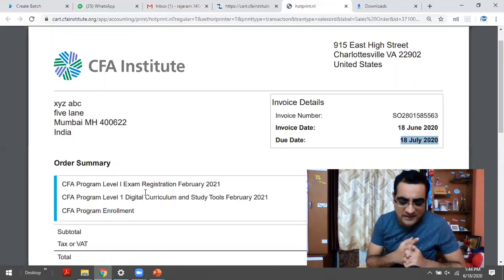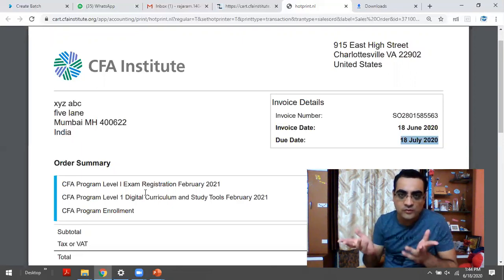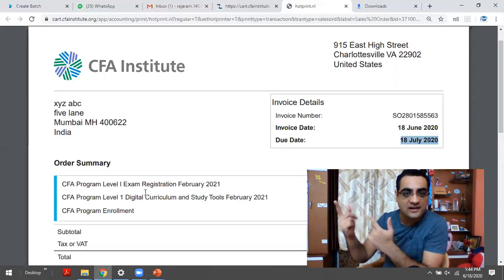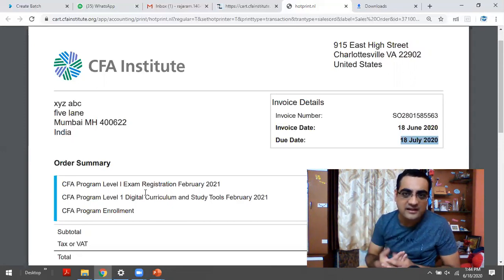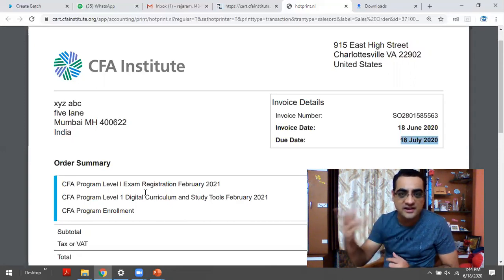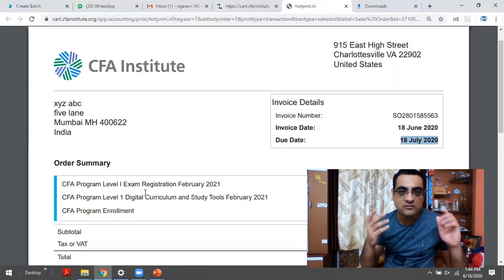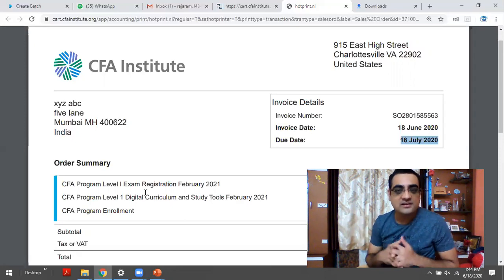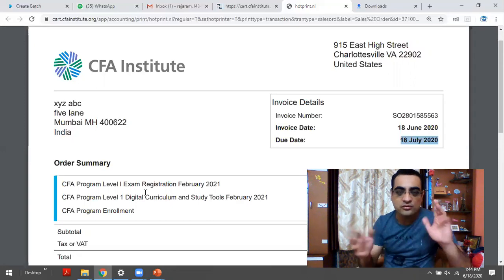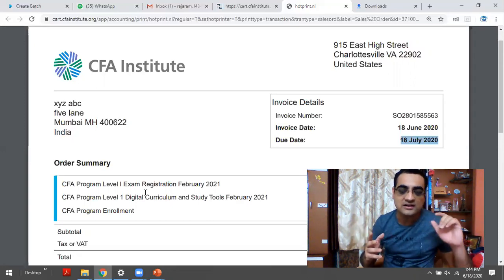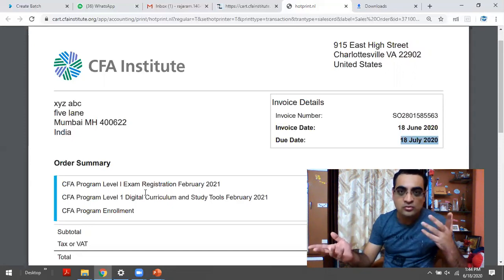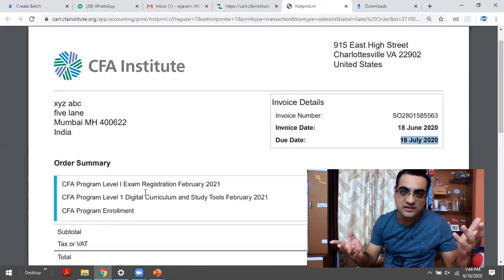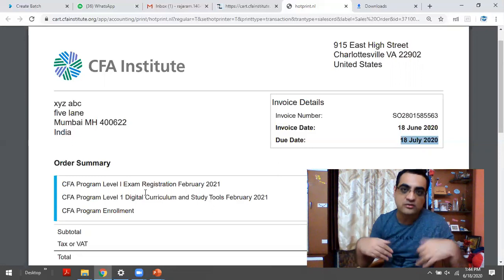How do you pay this invoice? There are two ways. One is internet transfer. Some banks, like ICICI, Citibank, IDBI Bank and SBI, allow international transfer using the internet, and some banks don't allow it. So if you could find one of your friends who has an account with Citibank or ICICI, you would be able to make the transfer. In case you're not able to find anyone, I could help you out with that.